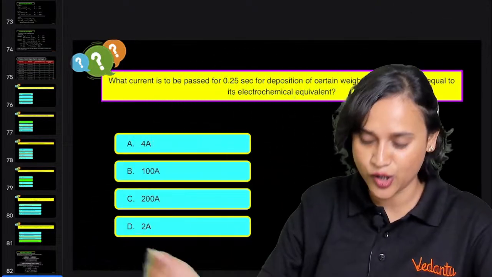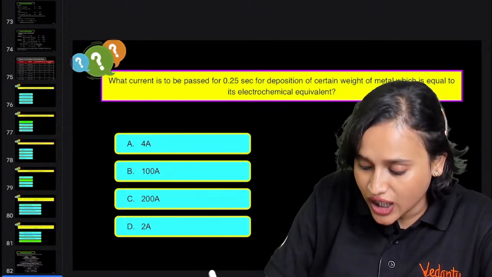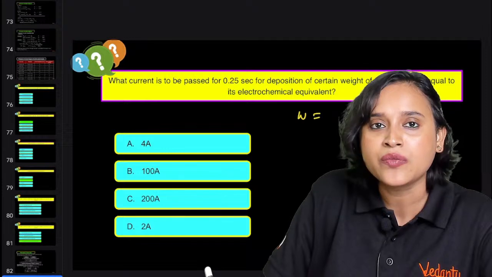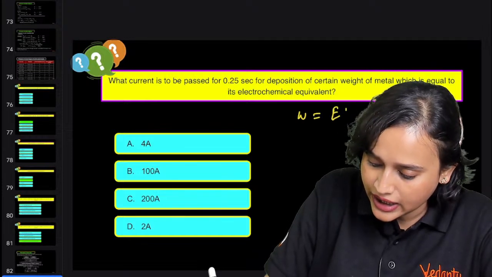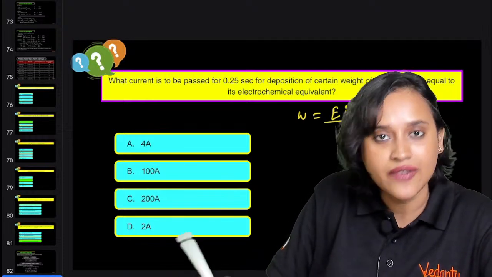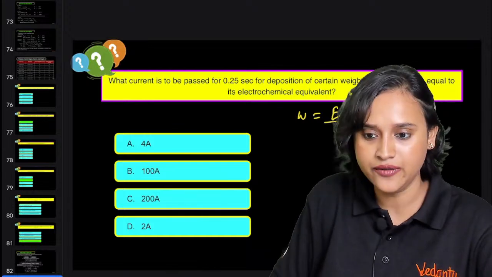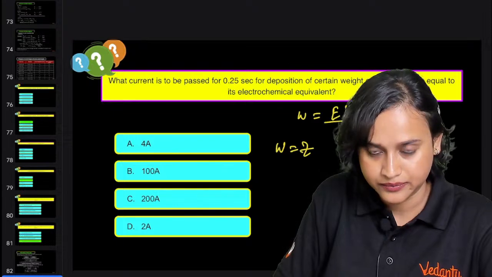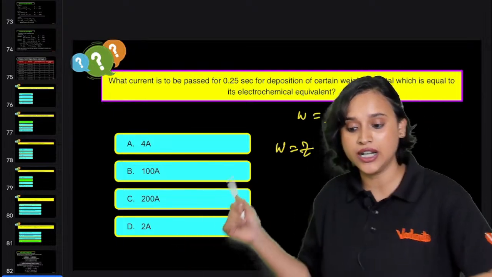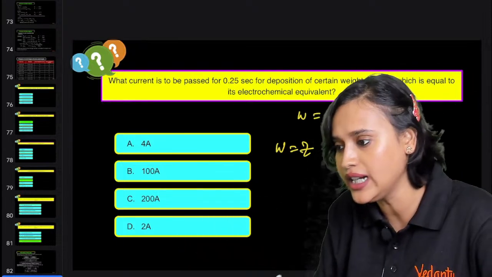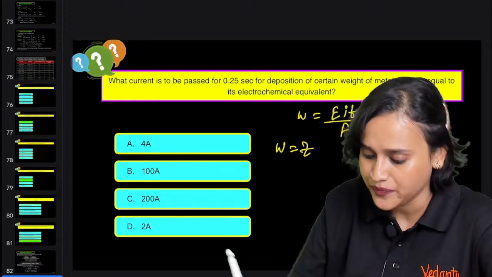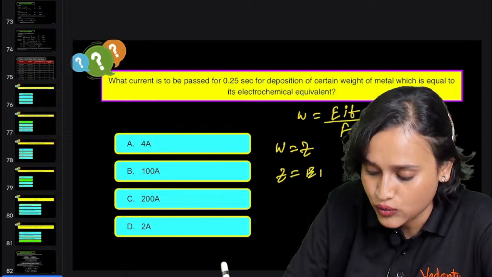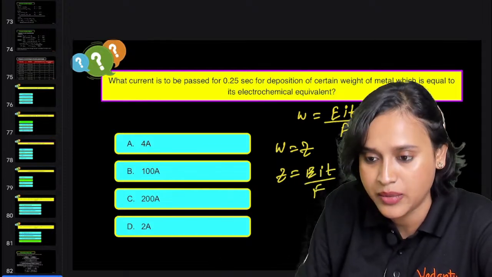But let me try and solve it for you once again. So we have noticed that W is equal to E I T divided by F, right? We can write this. But we also know that W is equal to Z, the electrochemical equivalent. So we can also write Z is equal to E I T divided by F here.